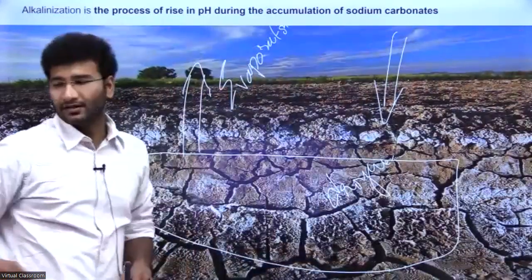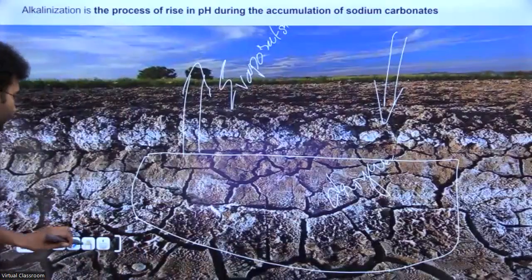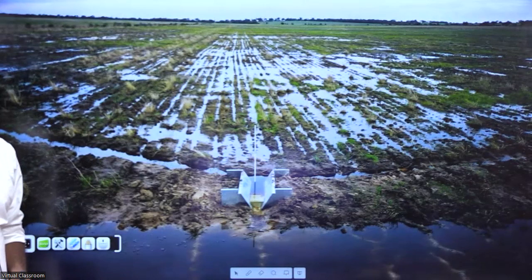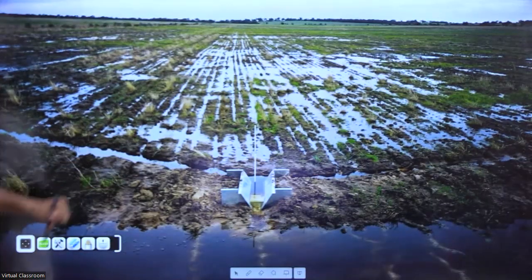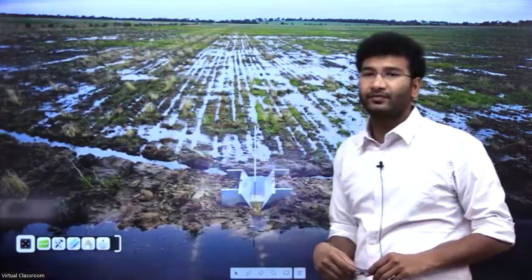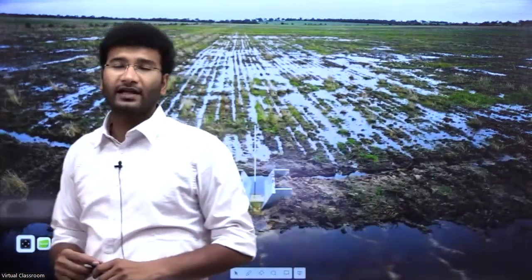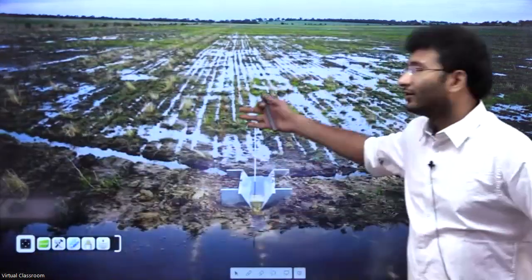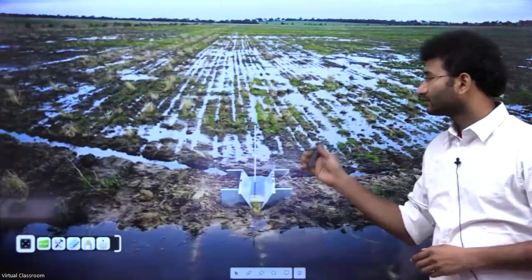And secondly, among the other forms of drought, there is overutilization of the land leading to waterlogging, right? Waterlogging will also lead to the formation of drought-prone areas.